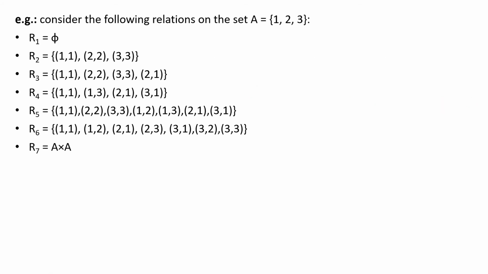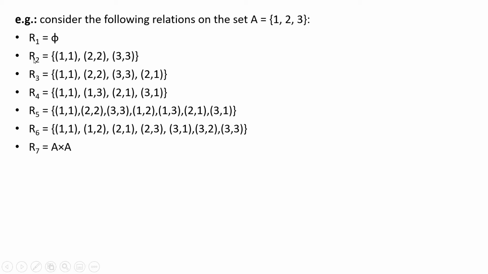We have examples. Consider the following relations on the set A which has the elements 1, 2, 3. So we have relation R1. This relation is symmetric and transitive also, but it is not reflexive. That's why it is not an equivalence relation.